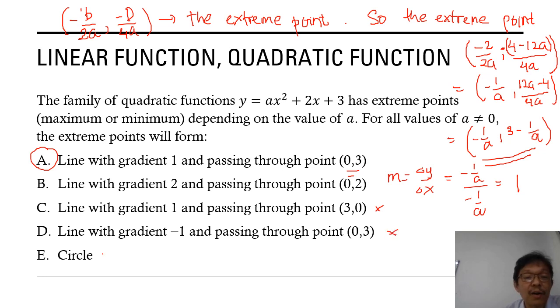The other option is also wrong. So the answer is A, because we checked that the gradient is 1 between this extreme point and the point (0, 3).